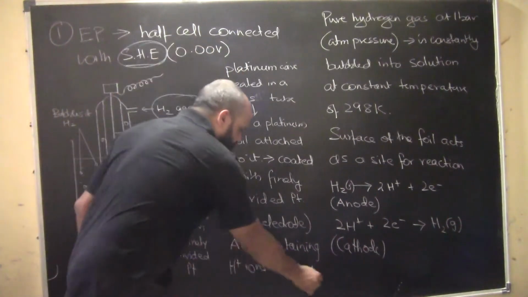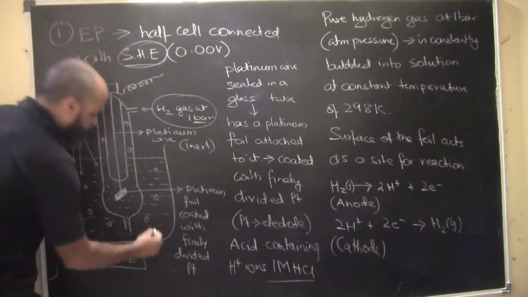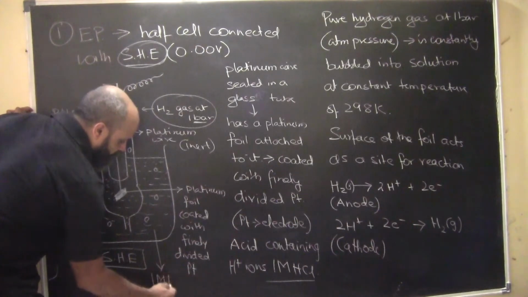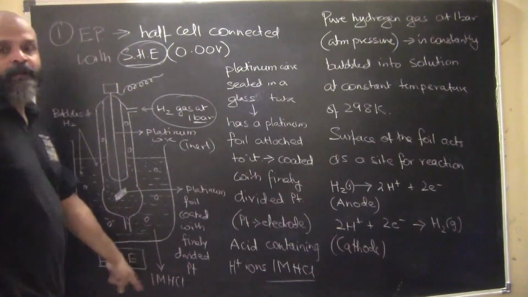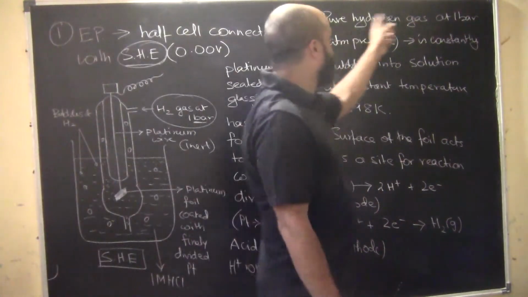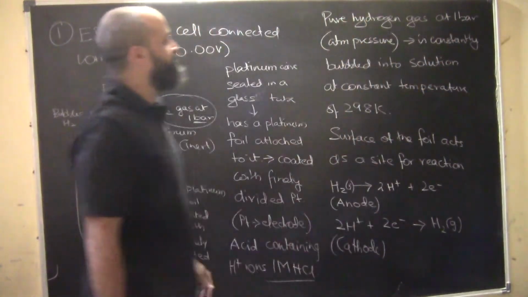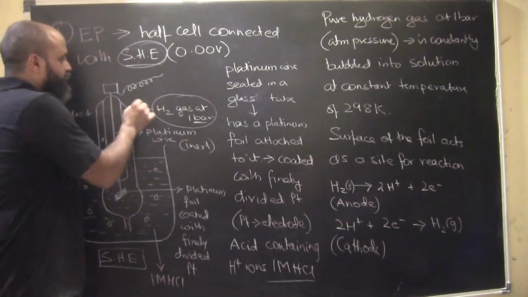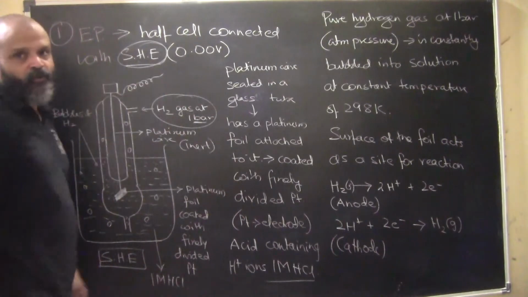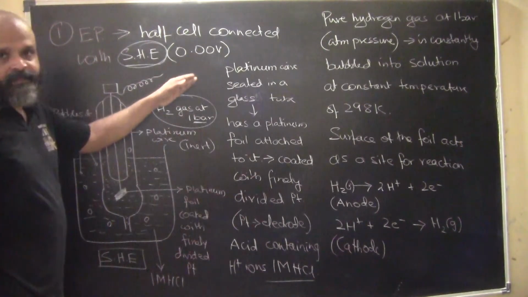Okay, this acid basically is hydrochloric acid. This is 1 molar hydrochloric acid. Pure hydrogen gas at 1 atmospheric pressure is constantly bubbled into the solution. This is basically connected to an electricity supply and all.